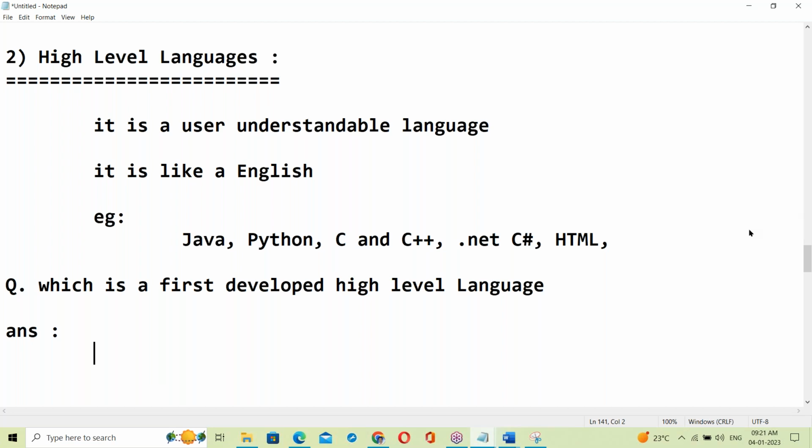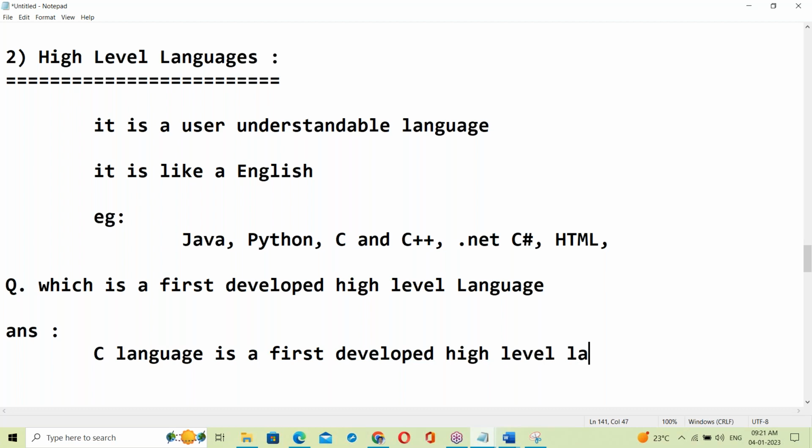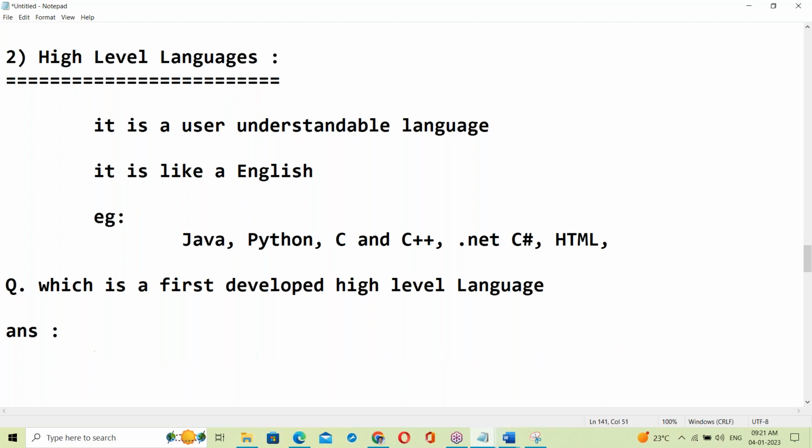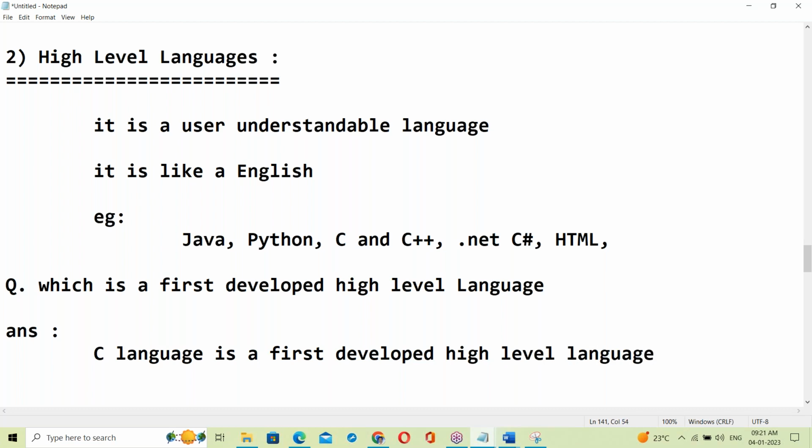Yes, Kishore, good. Yes, C language. C language is the first developed high level language. Okay. Yes.